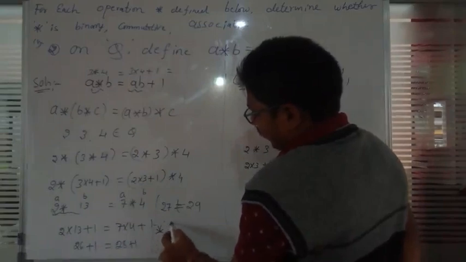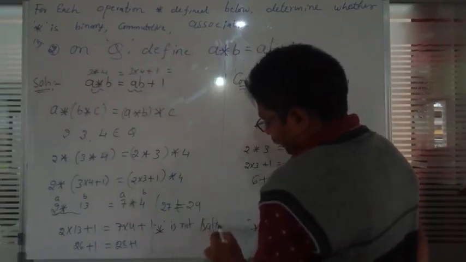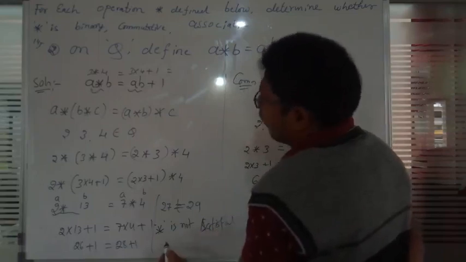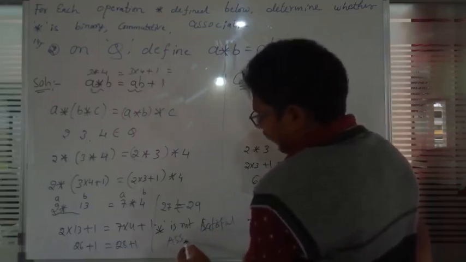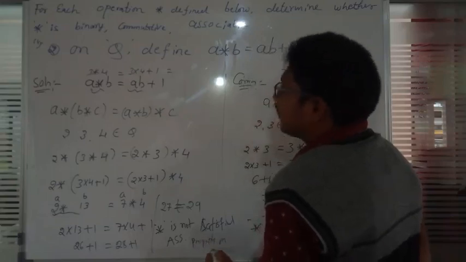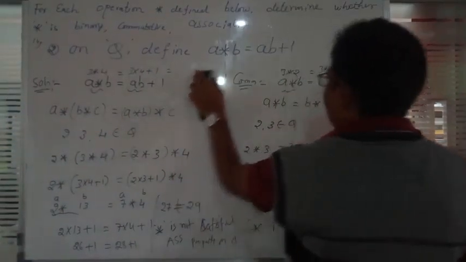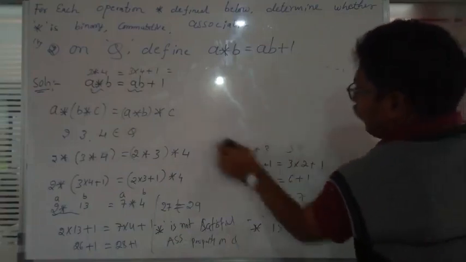Star is not satisfied. Which one? Associative property. On which set? On the rational set. So associative is not possible to satisfy, but commutative is satisfied. Next, we go to the next problem.